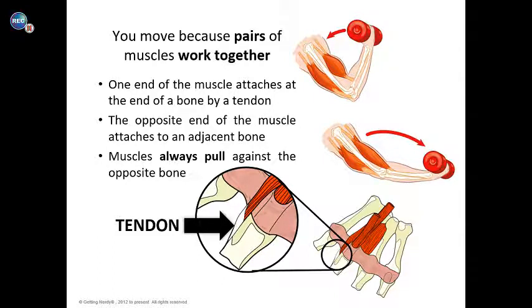One end of the muscle attaches at the end of the bone by the tendon, and the opposite end of the muscle attaches to an adjacent bone. The muscles always pull the opposite bone. If you can see in the picture, our tendon is that little white part that attaches the muscle to the bone. When our muscle contracts, it pulls at the tendon, and the tendon pulls that bone. Our muscles contract and become shorter, which makes us move.